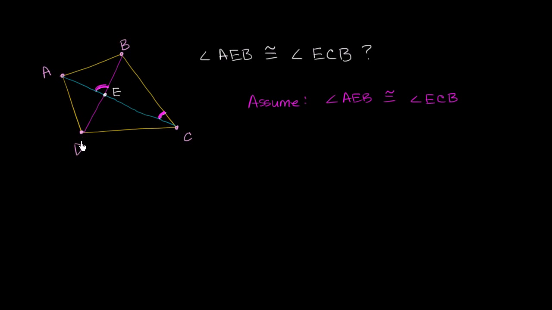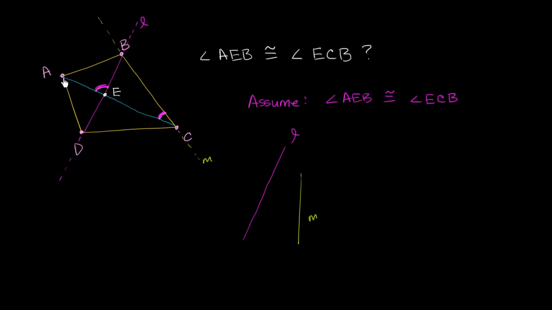Now, let's try to visualize this whole thing a little bit differently. DB is a segment, but it's a segment of a larger line. So we could keep extending it off like this, and let's call that larger line, line L. So this right over here is line L. DB is a subset of line L. And CB, which is a segment, is also a subset of a line. If we were to keep extending it, let's call that line M. So I'll draw it like this. So line M. CB is a subset of line M.